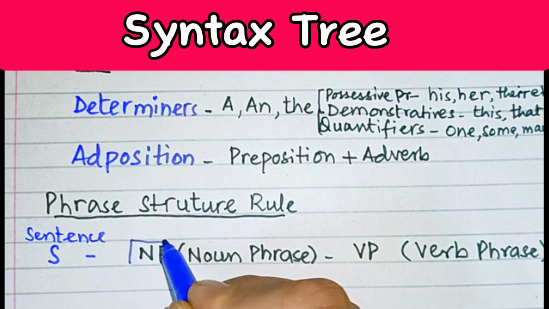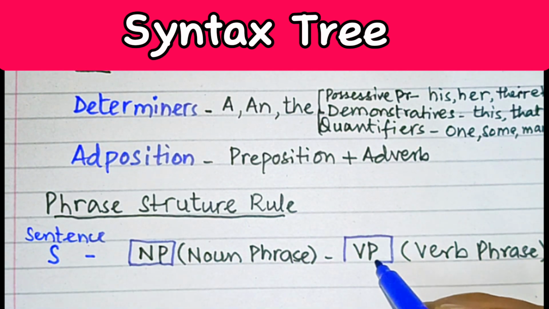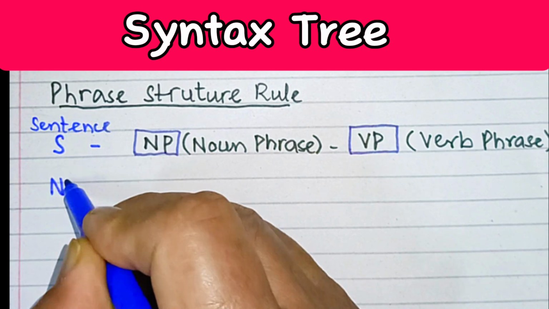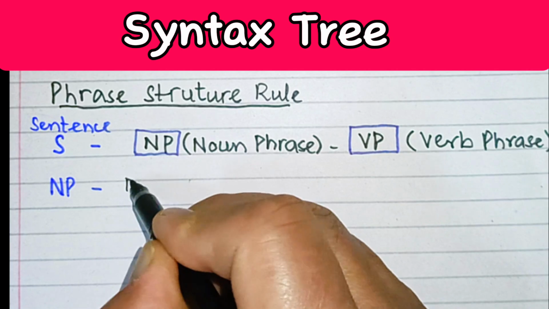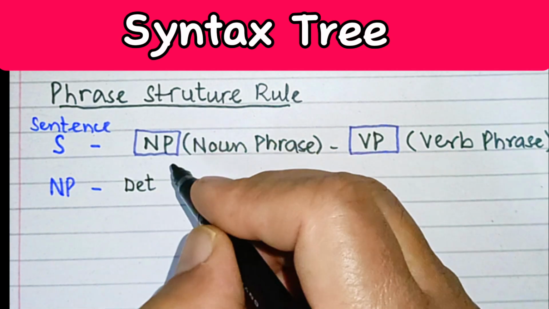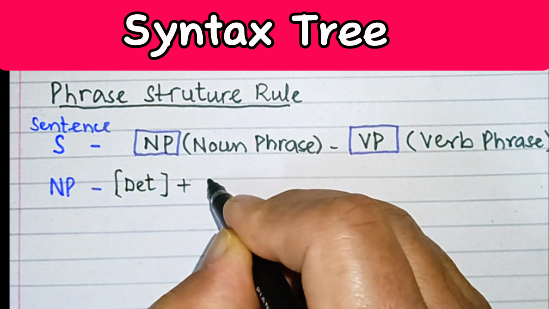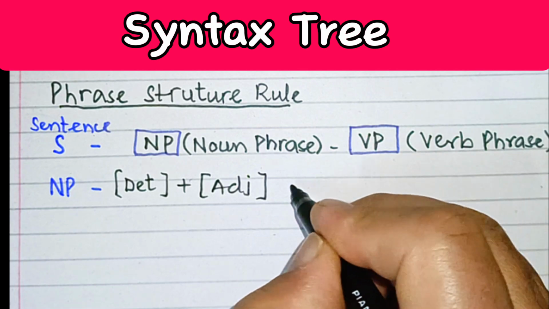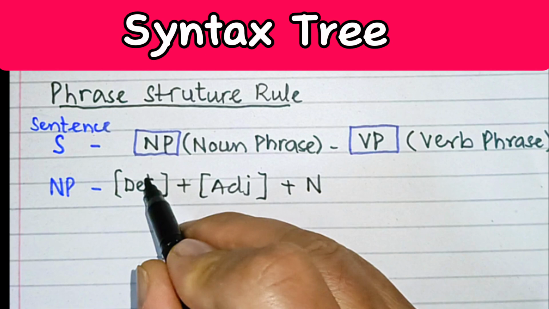So it should have a noun phrase in it, means there should be some subject, and it must have a verb phrase, means there should be some predicate. So second one is NP. What is NP? Now, NP is actually the combination of determiner. It may have a determiner plus an adjective plus there should be some noun in this determiner.